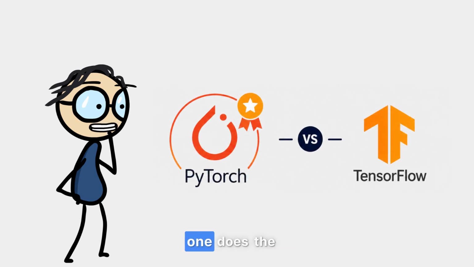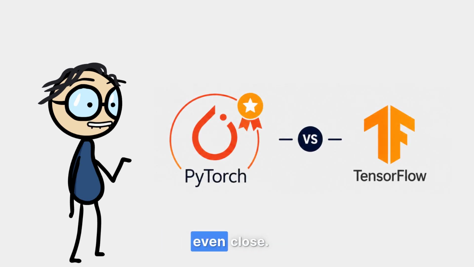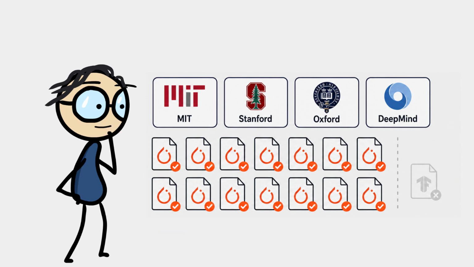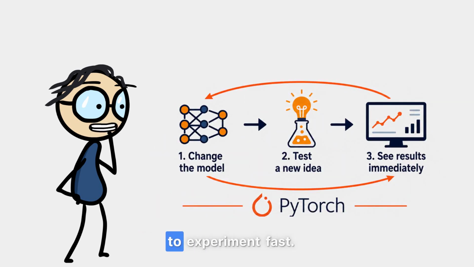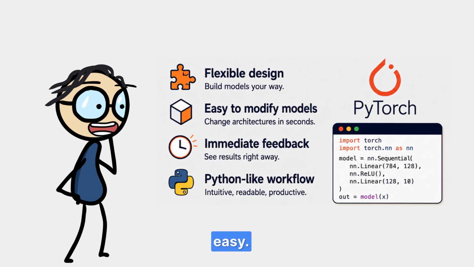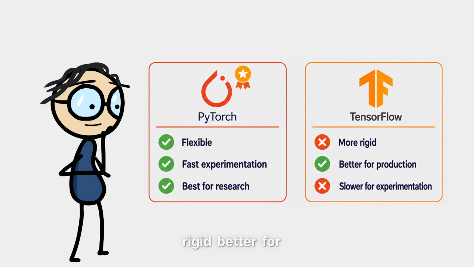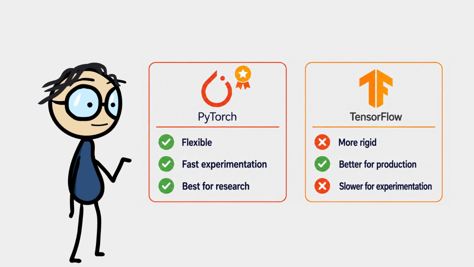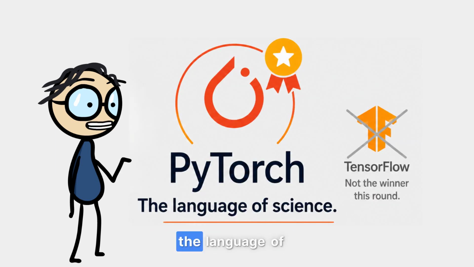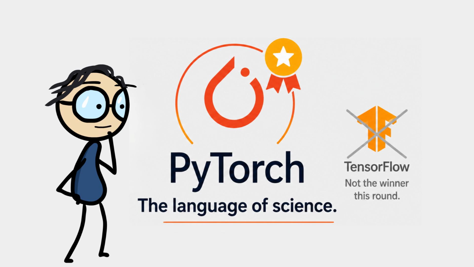Round 2. Which one does the research world use? This one isn't even close. Look at the world's top AI research papers. From MIT, Stanford, Oxford, DeepMind. The overwhelming majority are written using PyTorch. Why? Because researchers need to experiment fast. They need to change their model, test a new idea, and see results immediately. PyTorch's flexible design makes this incredibly easy. TensorFlow is more rigid. Better for production, but slower for experimentation. If you want to work in AI research, study at a top university, or contribute to cutting-edge papers, PyTorch is the language of science. Round 2 winner, PyTorch.